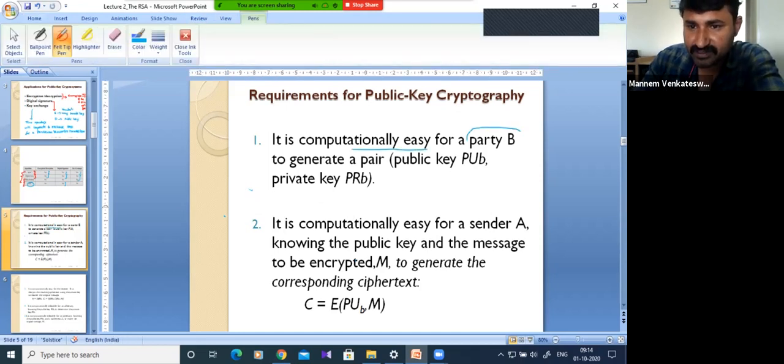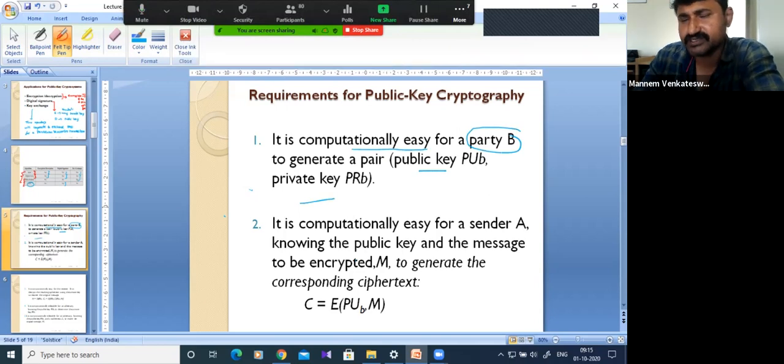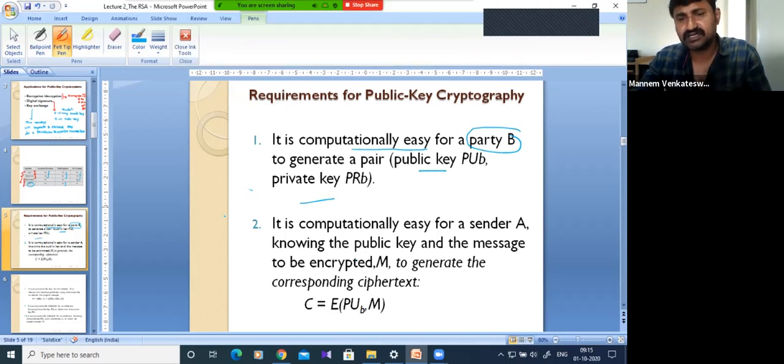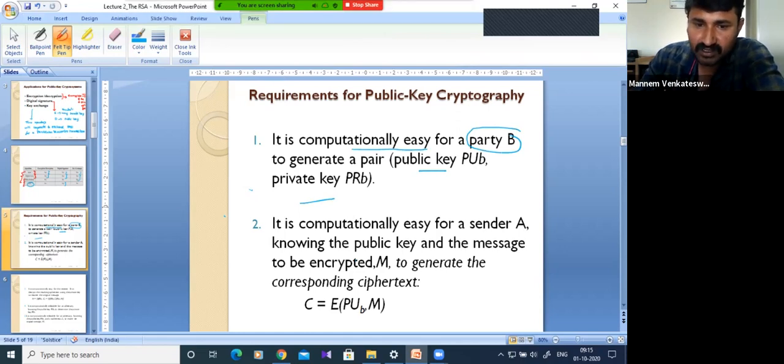For party B, that means the receiver, he should be able to generate the public key and private key. It must be computationally easy. When we design the algorithm, that must be there. And also on the sender side, it is computationally easy for sender A. If I know the public key, the sender and the message, the computation must be easy to generate the ciphertext. That is also one requirement.